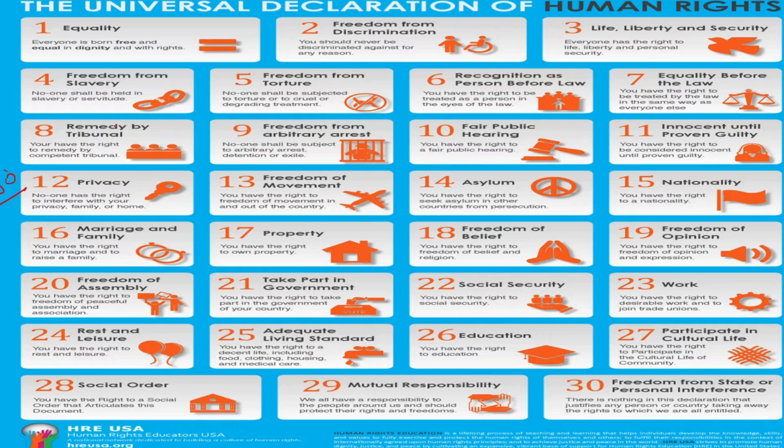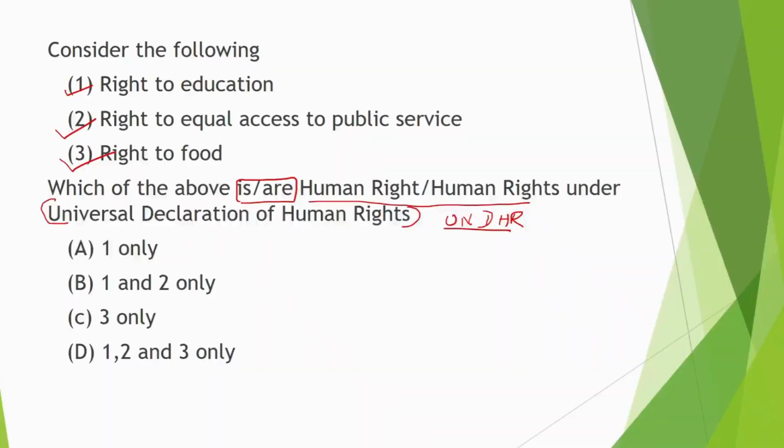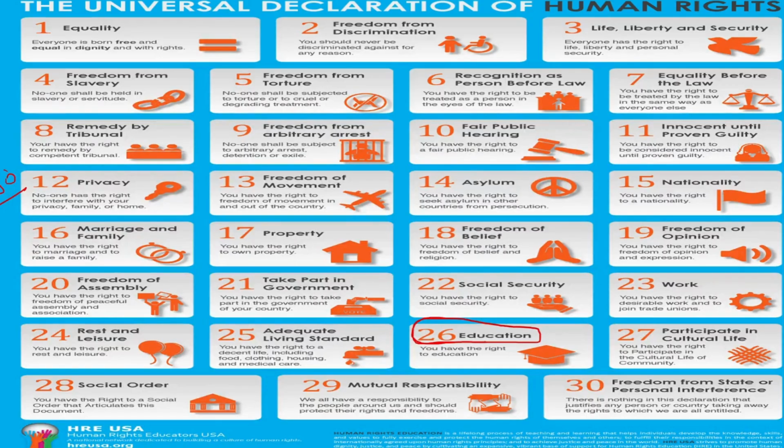Is the right to education listed in the Universal Declaration? Yes, it would be, because if you look at the article number, article 26 is about education. Next is the right to equal access to public service. This comes in article 21, because it says a citizen has a right to take part in the government.